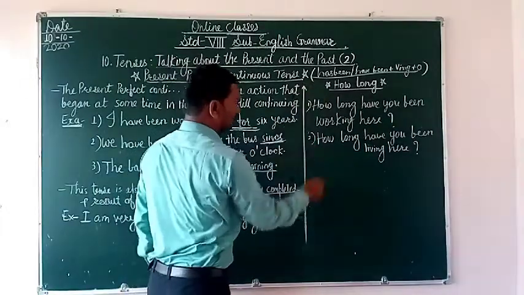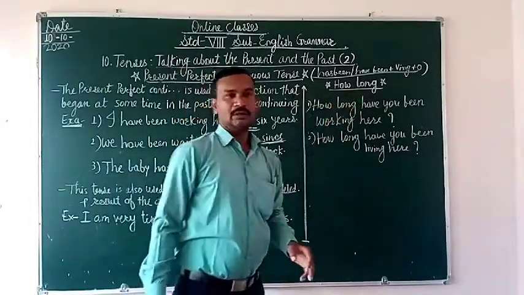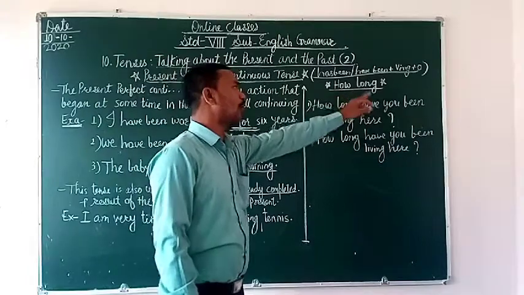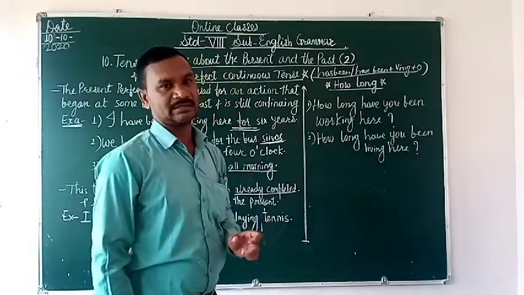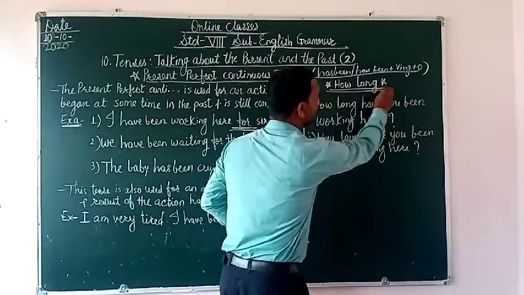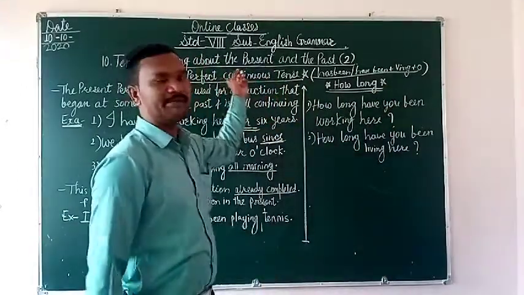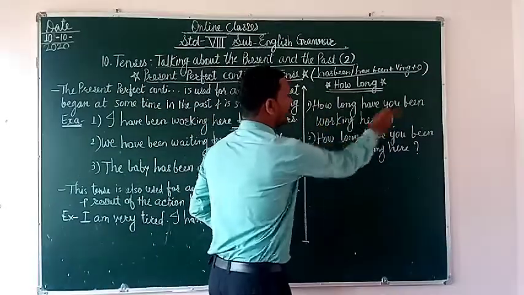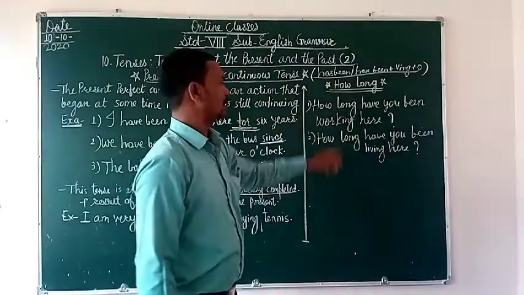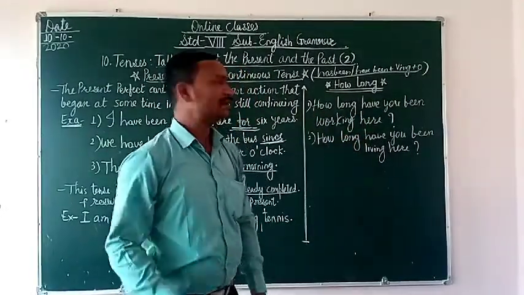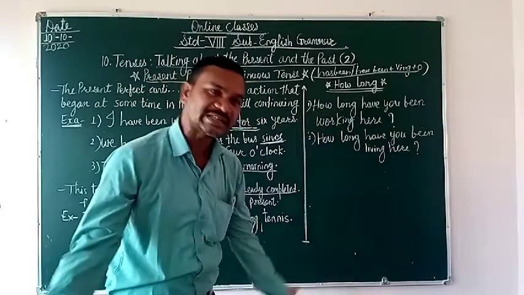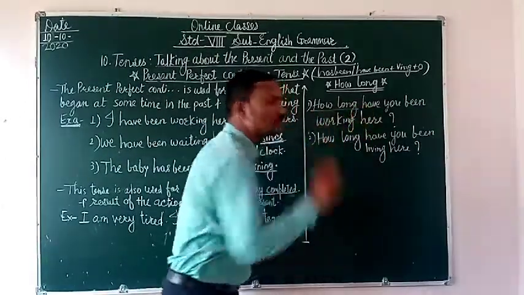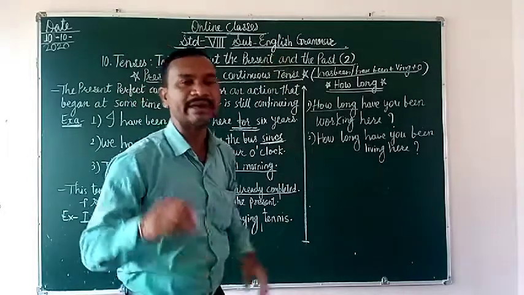Now already we discussed how long. We have to make questions with the help of how long. Actually we dealt with for and since. So how long is one phrase we use in the present perfect continuous tense when making a question. See here. How long have you been working here? कितने समय से आप यहाँ पे वर्क कर रहे हो? For 6 years, for 10 years, for 15 years. This is the answer. That's why how long is used in the present perfect continuous tense to make a question.